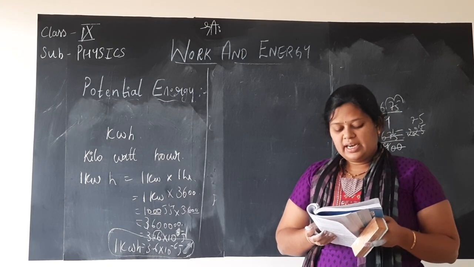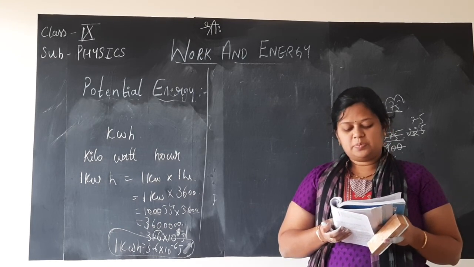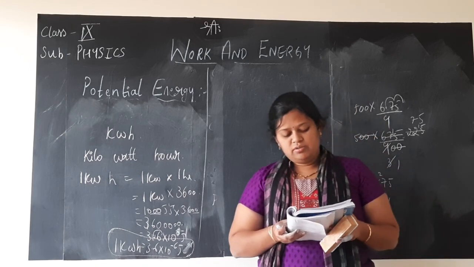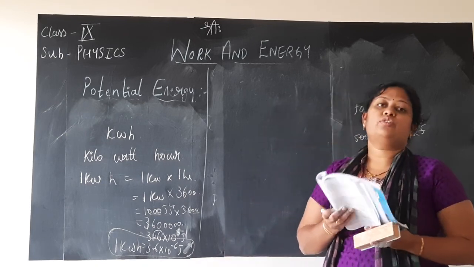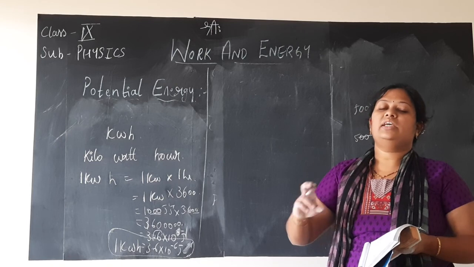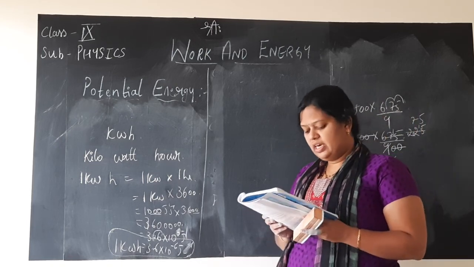For example, electrical energy used during the month is expressed in terms of units. Here 1 unit means 1 kilowatt hour. So 1 unit of current if you have used, children, it is equal to 1 kWh, 1 kilowatt hour.